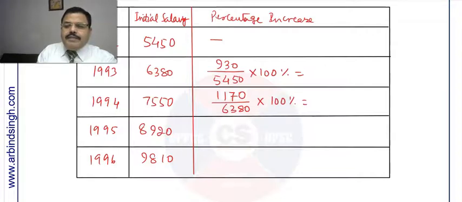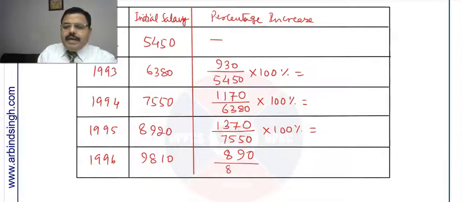Okay, the difference between these two is 0, and 12 minus 5 is 7, 8 minus 5 is 3, and 8 minus 7 is 1. Divided by 7550, multiply by 100%. Again, this one is 0, 11 minus 2 is 9, 17 minus 9 is 8. Now divided by 8920, multiply by 100%.